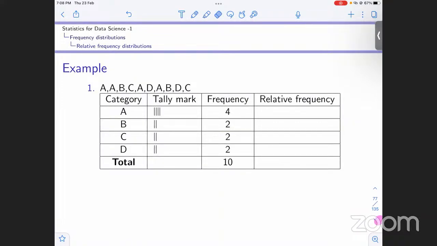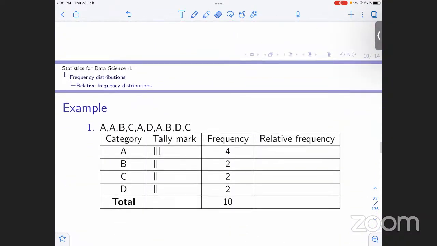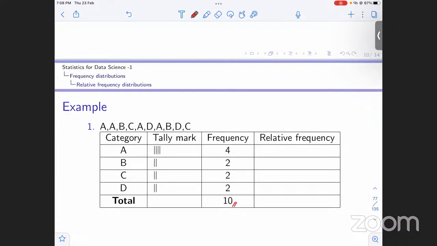Let us go to this example. This was the 4. What is the total? 10. This is just the example that I did above. So its relative frequency would be 4 divided by 10. For this, it would be 2 over 10. For this, again 2 over 10, and again 2 over 10. So it will be 0.4, 0.2, 0.2, and again 0.2.